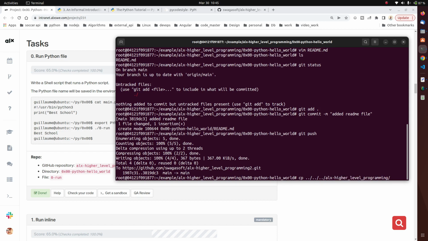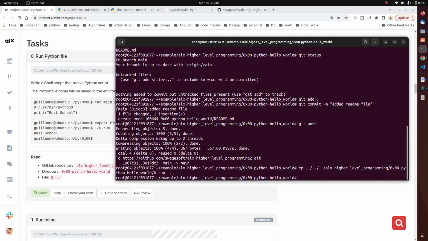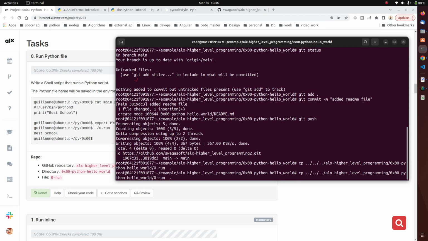Okay, so this should be the 0x00, and this file. I'm going to copy it here. Okay, then one more file, and this file is the header file.